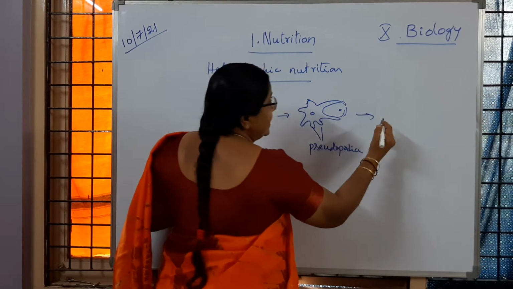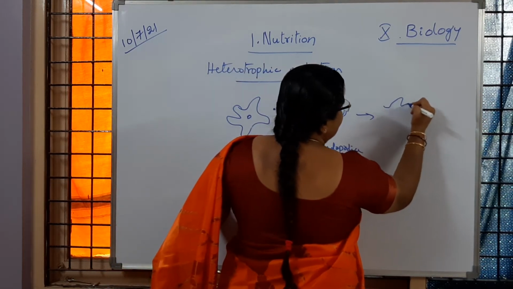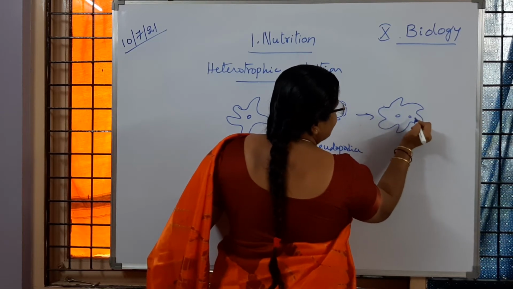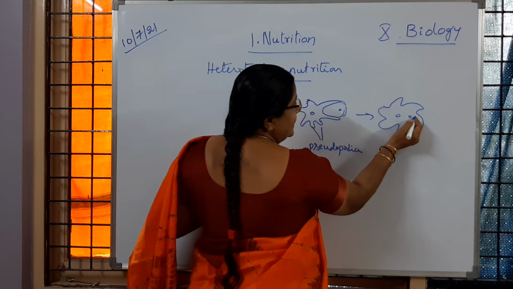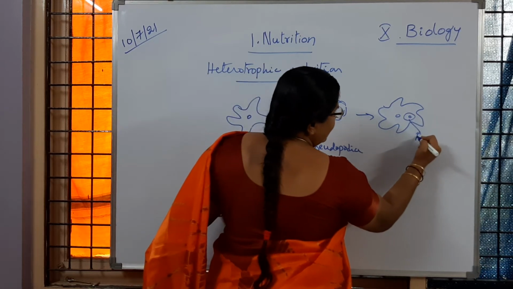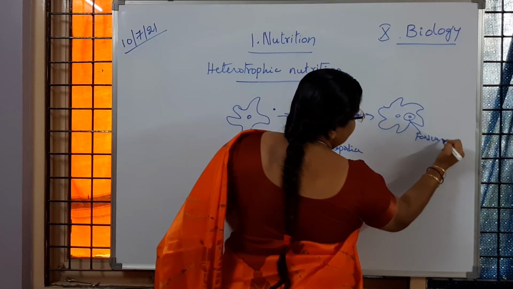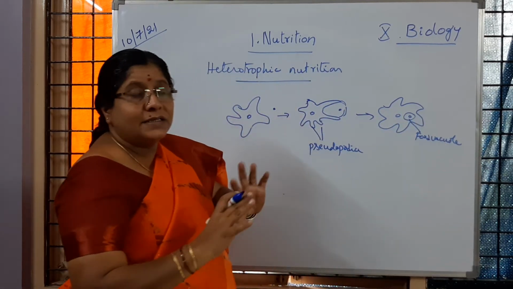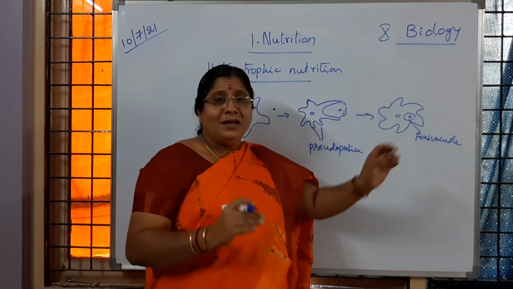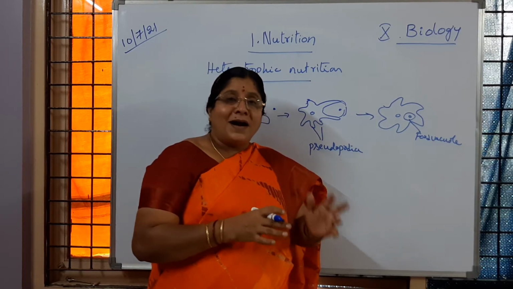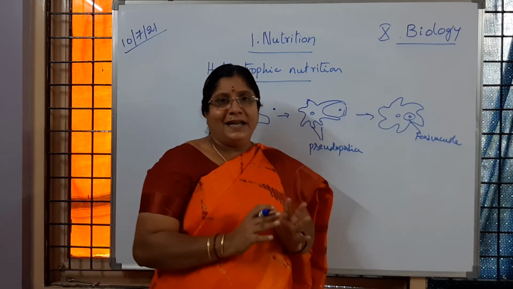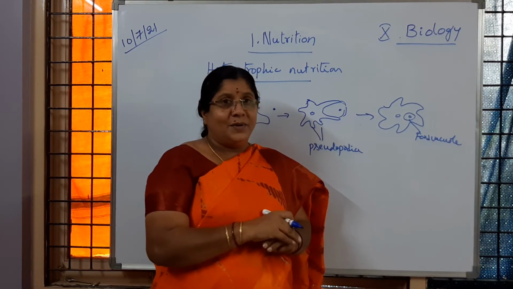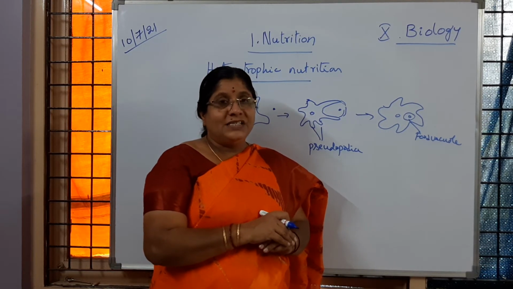So now, next structure if we see, amoeba is collecting its food material inside. That food material which entered reaches the food vacuole, and the food is getting digested and the nutrient is going to be supplied to other parts present in this organism inside the body. So the food is entering inside the body. I hope you understood. Is it clear to children?